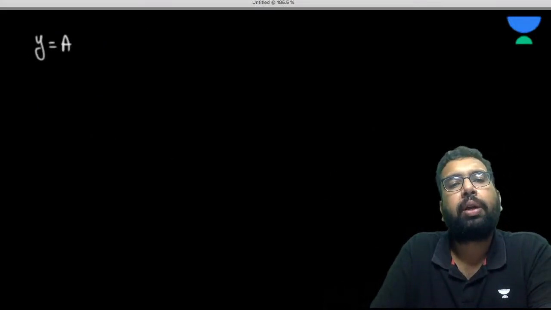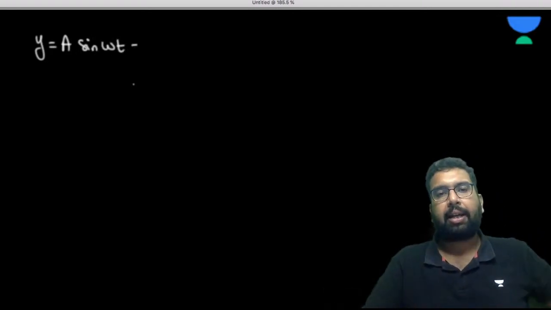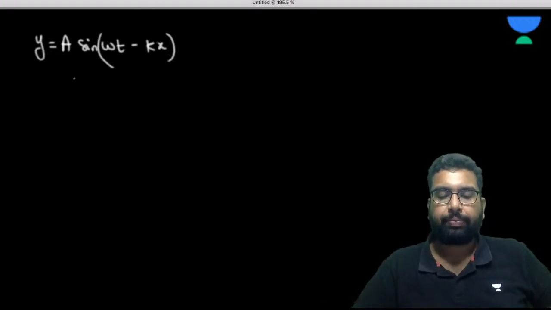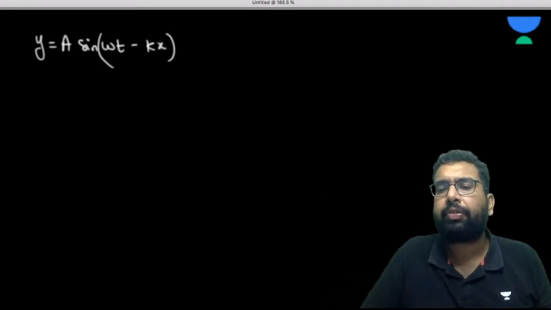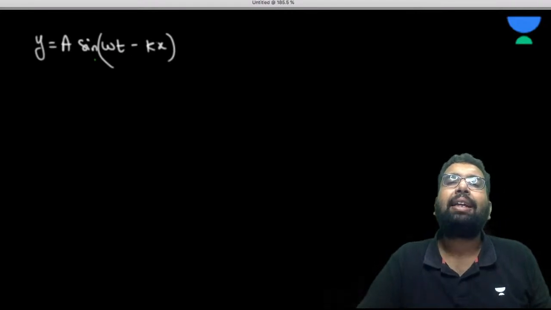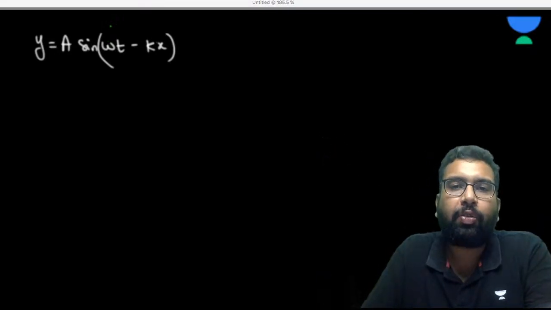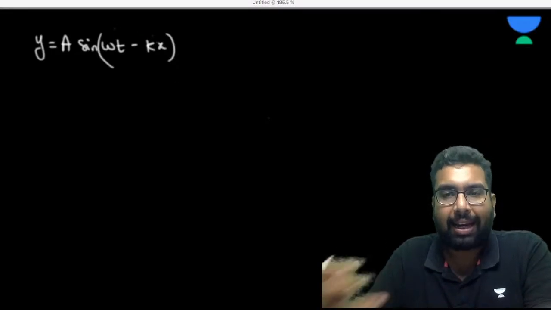Let's say y is equal to a sine of omega t minus kx. Here t is the time, x is the displacement, and y is also the displacement. So how do you do it? I'll do it to save some time. Inside the sine, obviously, it would be some angle. This is some angle, and this is also some angle. Angle is one of the supplementary units.